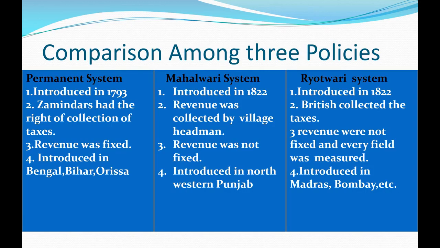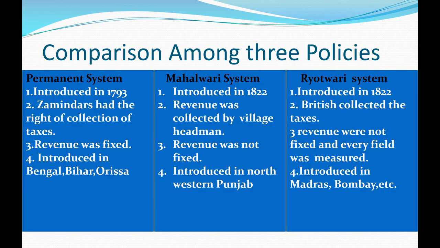Revenue was not fixed in Mahalwari system, and in Rayatwari system also the revenue was not fixed and every field was measured. Next difference, permanent settlement was introduced in Bengal, Bihar and Odisha. Mahalwari system was introduced in northern or western areas like Punjab, and Rayatwari in the southern part like Madras and Bombay.